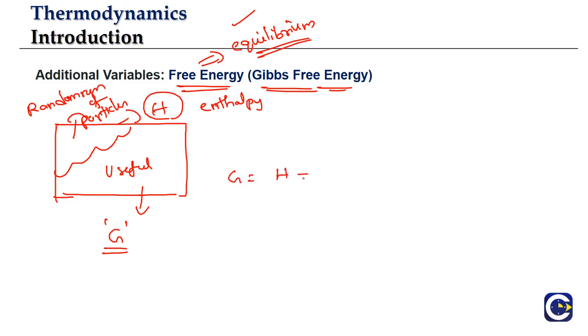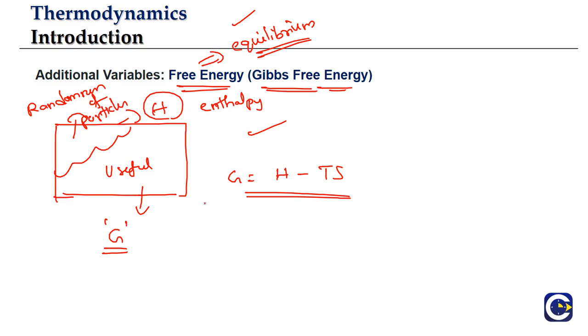content enthalpy, minus the energy stored in the randomness of particles. Already we saw that it is going to be what? Temperature into entropy. So this relation we will study further, but this is basically called the free energy or Gibbs free energy. What does it measure? It represents the available energy of the system for doing useful work, because a part of the energy will be in the randomness of the particles.